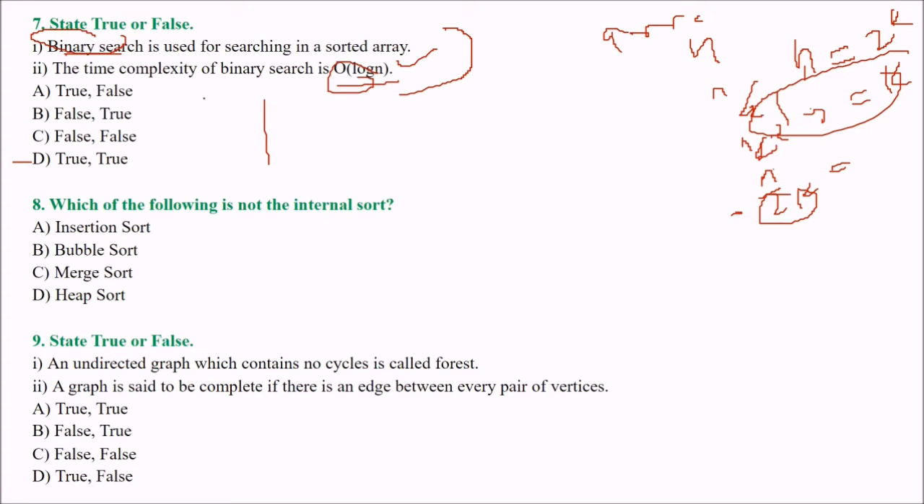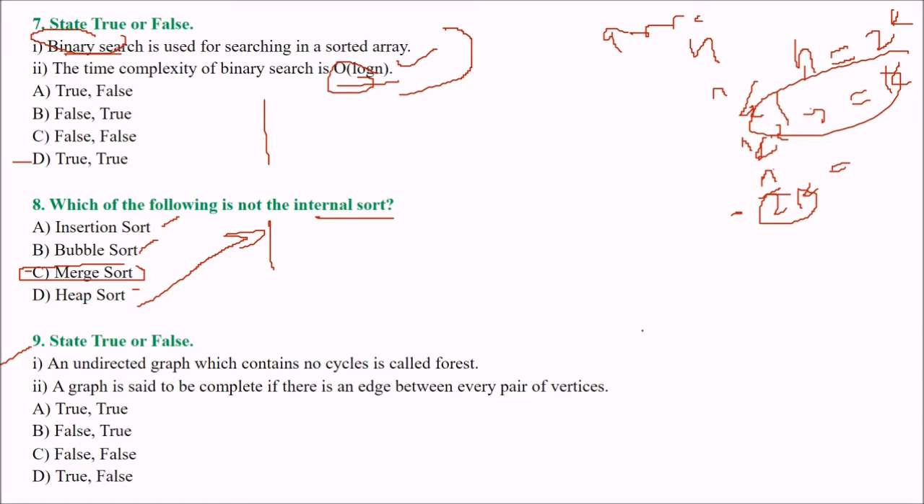So this is correct. Which of the following is not the internal sort? There are internal sorts, and there are external sorts also. Which of these is not an internal sort, or in-place sort? The answer is merge sort. It is not an internal sort, while insertion sort, quick sort, and heap sort all are internal sorts.